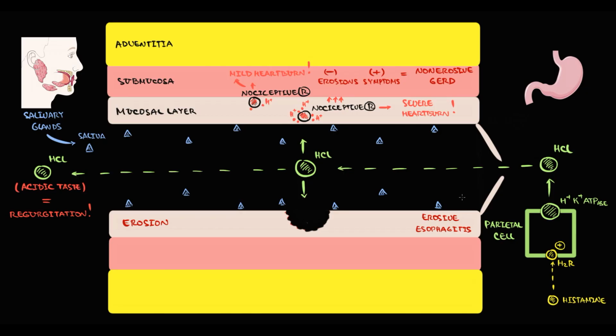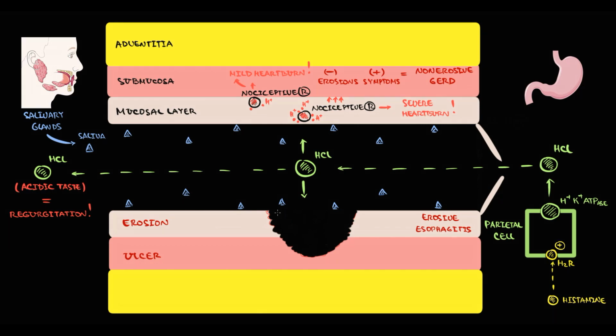With time, under the constant damage by hydrochloric acid, injury can extend even to the submucosal layer. And injury that affects mucosa and submucosa we call ulcer. Now ulcer is a different beast. Erosions can be healed without problem, but with ulcers we have two big problems.